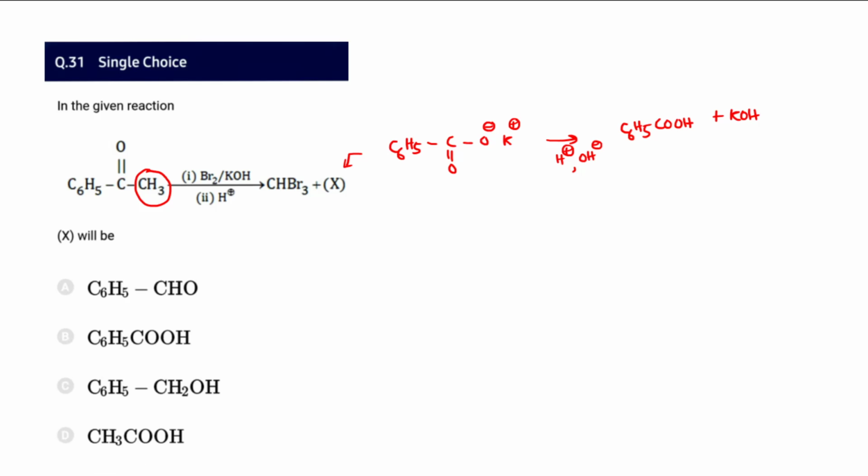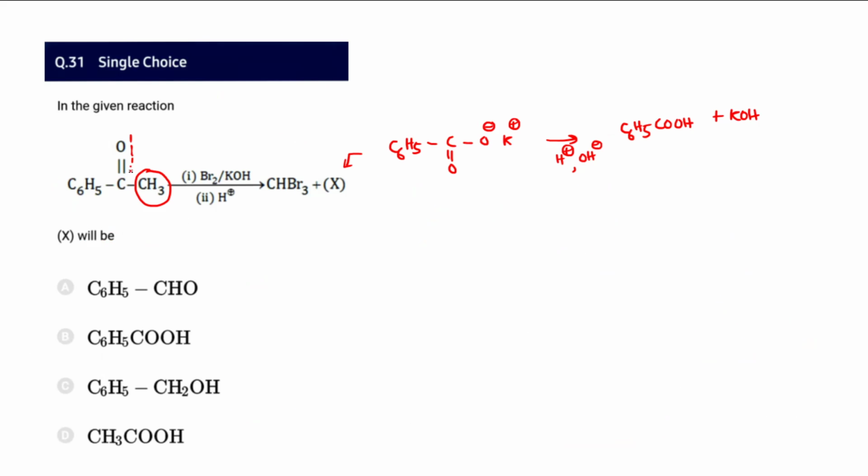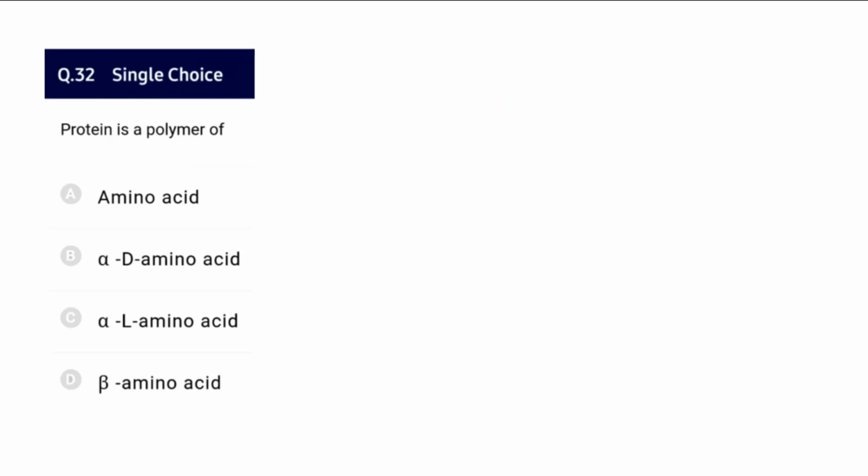31. And again, a part of this reaction, like the very first part of this 30th question, is utilized here. So we can cleave here. It has a methyl ketone group. So it is Br2 KOH, which is again like a bromoform reaction. It forms a haloform. Bromoform will be formed. And apart from that, since it is given K, it forms COOK, that is C6H5COOK, and it is also given H2O or H plus is added. So here H and then OH will be added from the water medium. Therefore it forms benzoic acid. So the correct option that it matches for 31 is B.